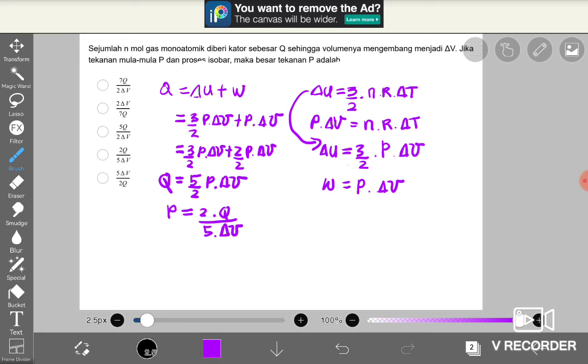Let's look for the answer among the options in the question. Okay, we have the same value in option D. So the solution for this question is D. That's all, guys, about the solution for this question.